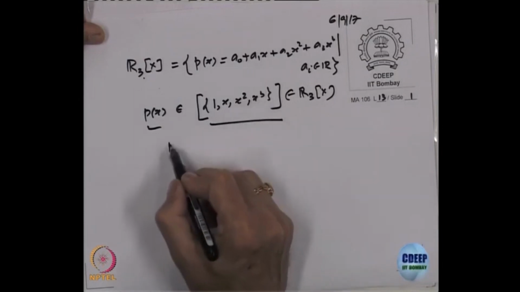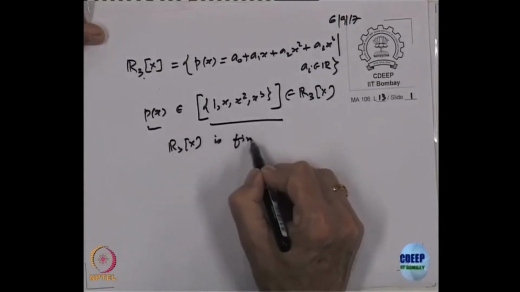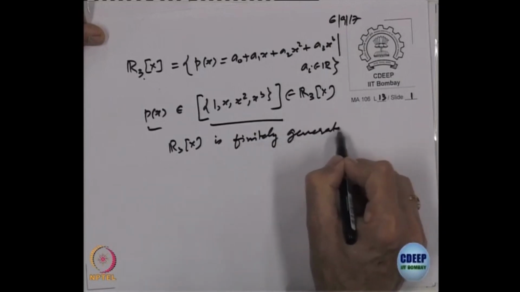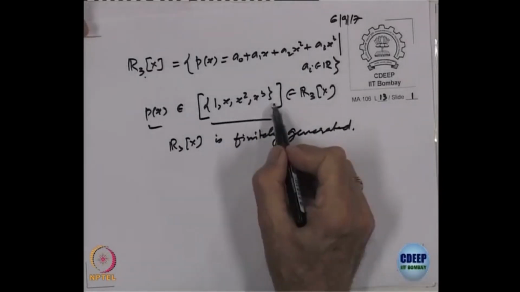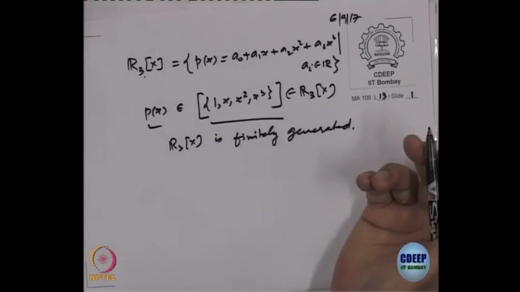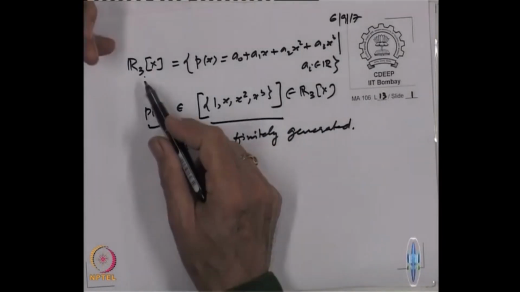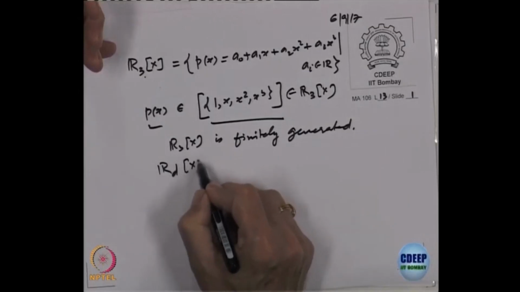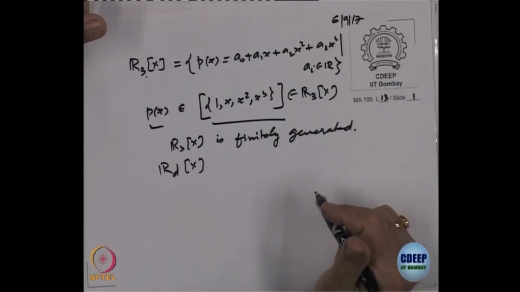So, that means R3[x] is finitely generated. Finite number of them. If I take these 4 of them, every element is a linear combination of them. So, this is finitely generated. The same will be true for C3 or any R_d[x]. I can take any degree d, and it is again finitely generated.